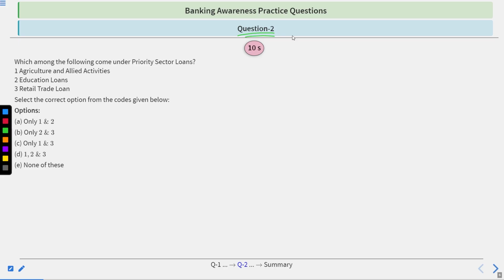Now, question 2. Which among the following come under the priority sector loans? Agricultural and allied activities, education loans, retail trade loans. Options are: only 1 and 2, only 2 and 3, only 1 and 3, 1, 2 and 3, none of these. To answer this, you will have 10 seconds, then I will give you the answer. Your time starts now.